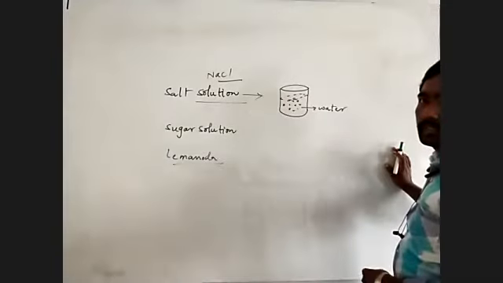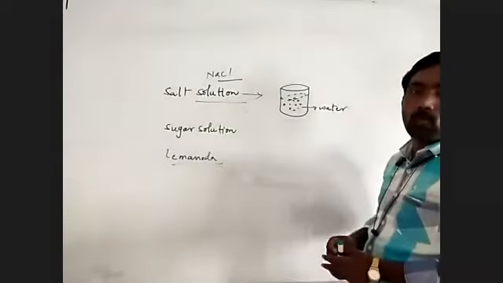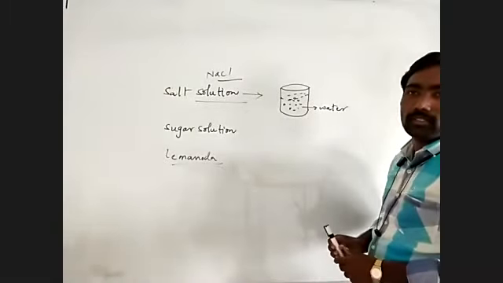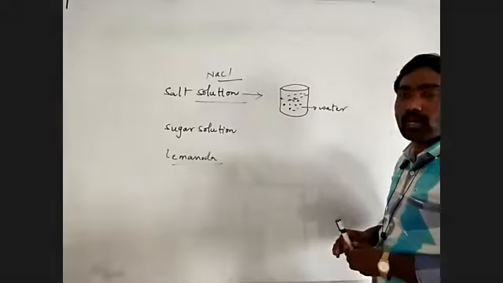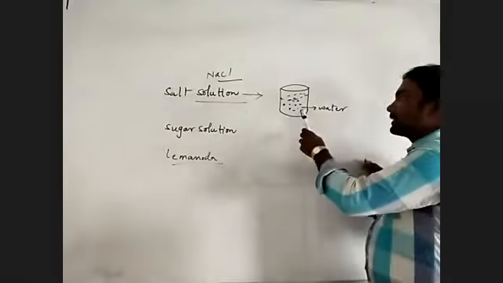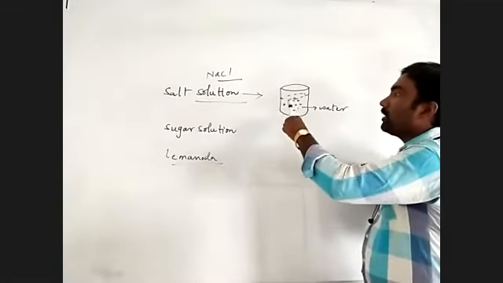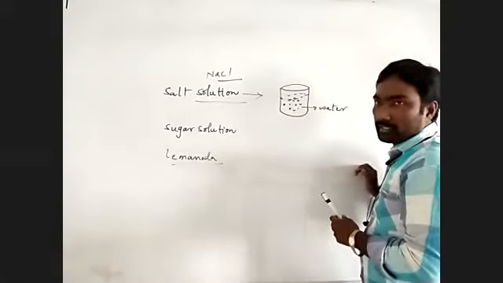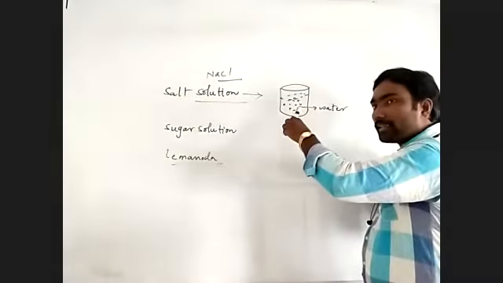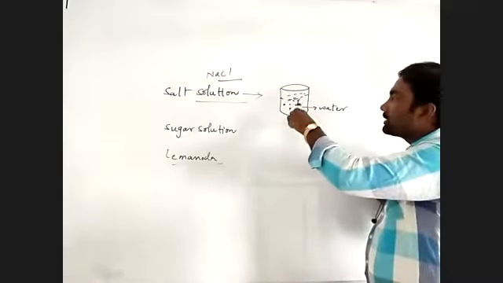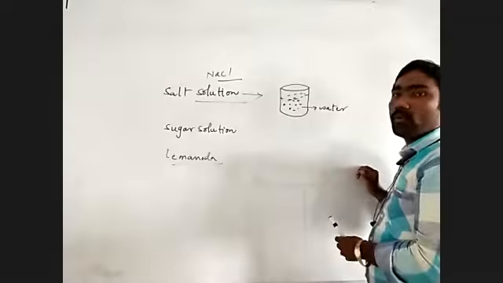Generally we may answer that the salt particles are dissolved into the water. Yes, of course, dissolved. The particles are completely dissolved and uniformly distributed throughout the water. That's okay, but where did it go? These are two matters we are intermixing together: one is the solid state, one is the liquid state. When they mix together, the particles interact with each other, meaning they completely dissolve in each other. The solid state particles enter into the water.